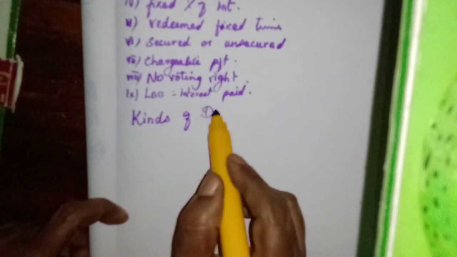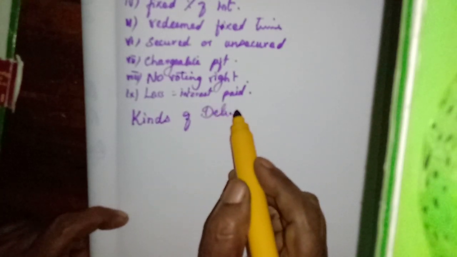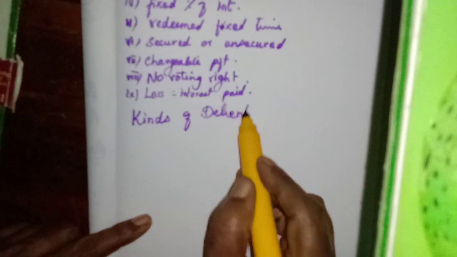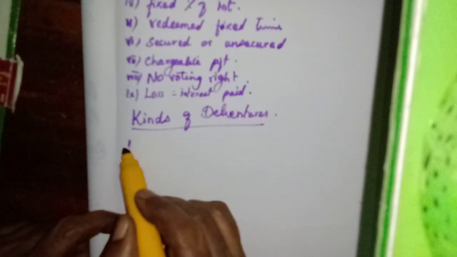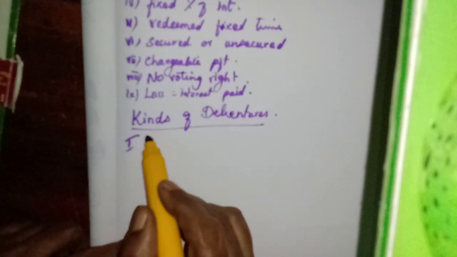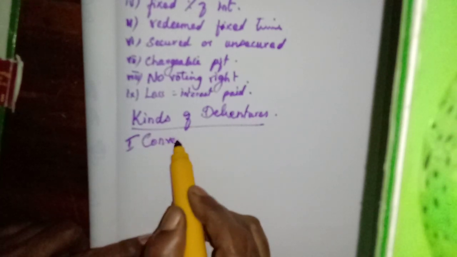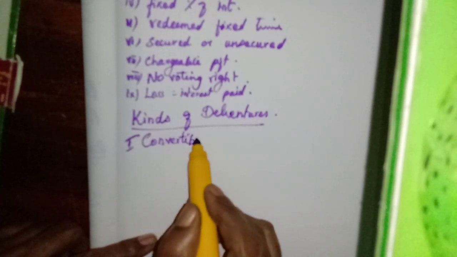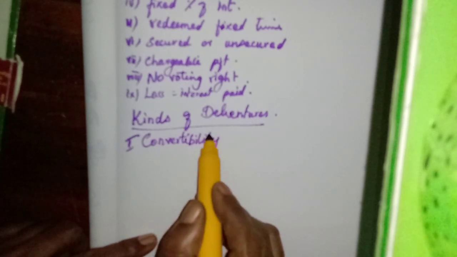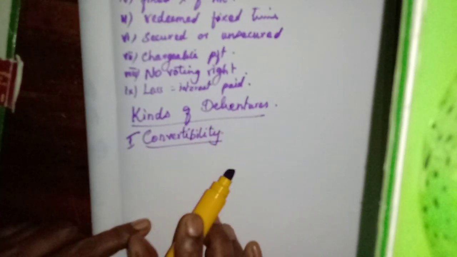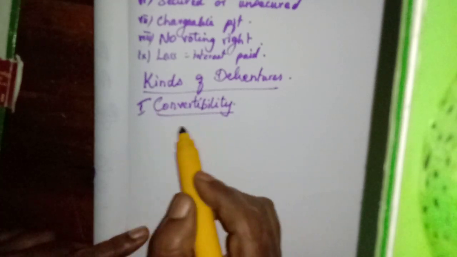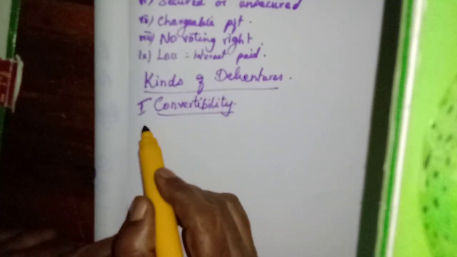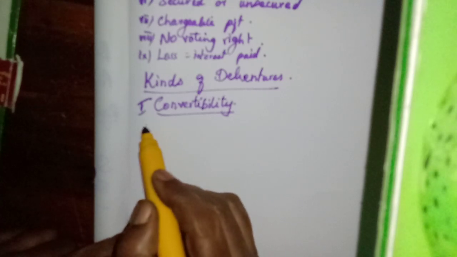Debentures can be classified under various bases. The first basis is on the basis of convertibility, whether they can be converted into shares or not. On the basis of convertibility, the debentures are classified into 4 categories.